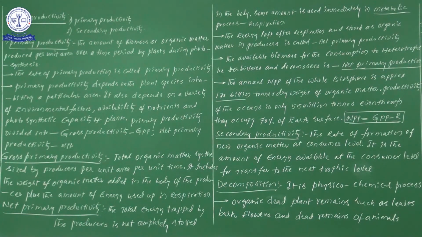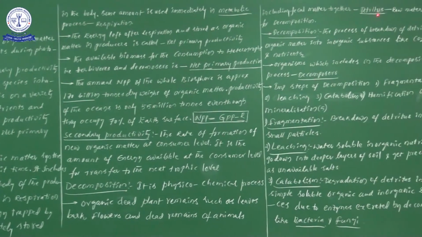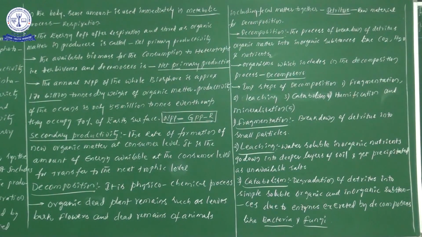From the decomposition point of view, the first and very important point is that the decomposition process is a physico-chemical process. In a decomposition process, dead plant remains such as leaves, bark, flowers, and dead remains of animals including fecal matter, together can be considered as detritus.